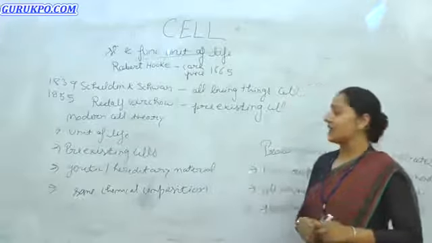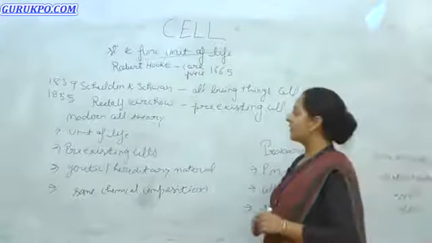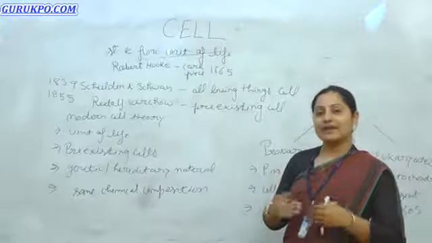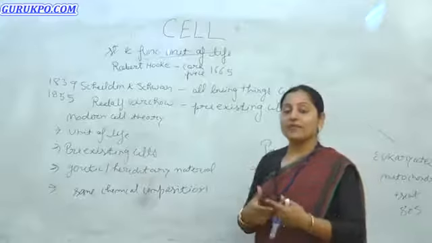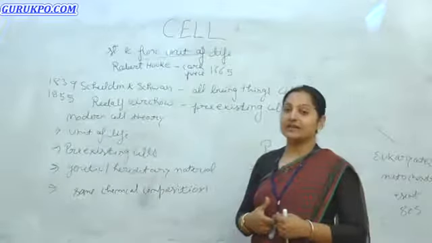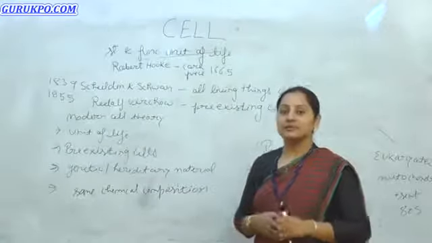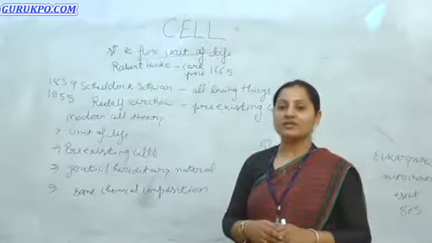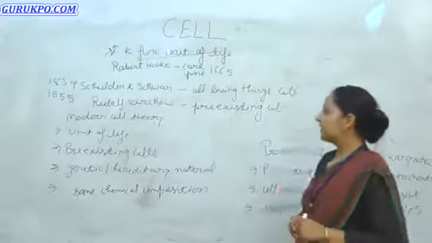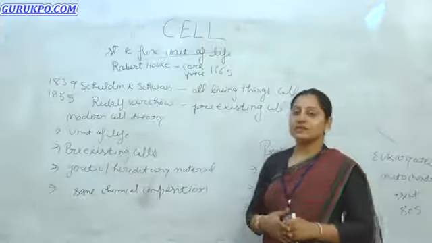Then a scientist came in 1855, Rudolf Virchow. He made the next amendment. He said that all cells come from pre-existing cells by cell division. Then so many statements were made, and today we have the modern cell theory. According to the modern cell theory, all cells are made from pre-existing cells.